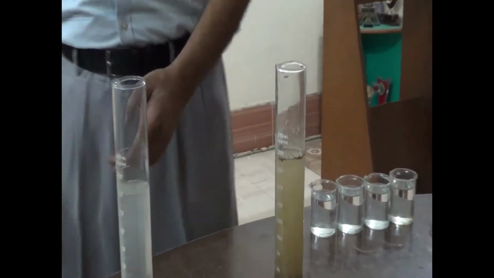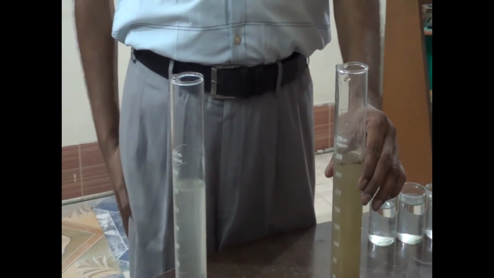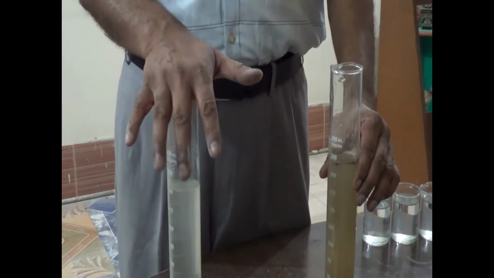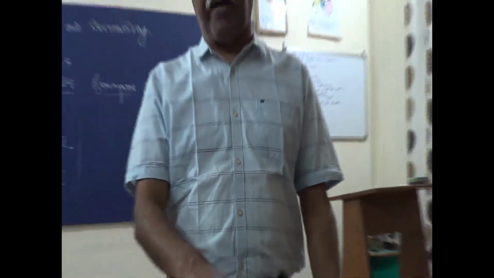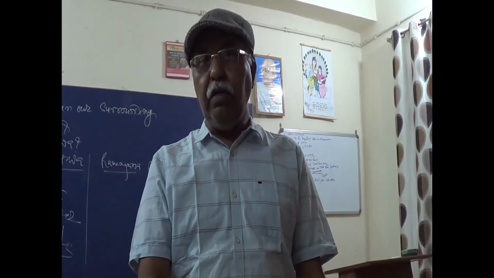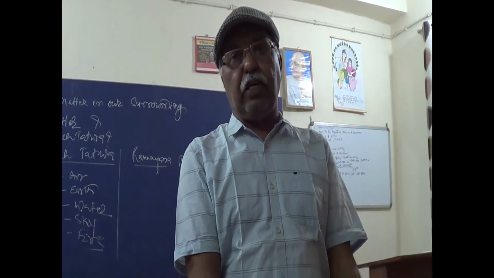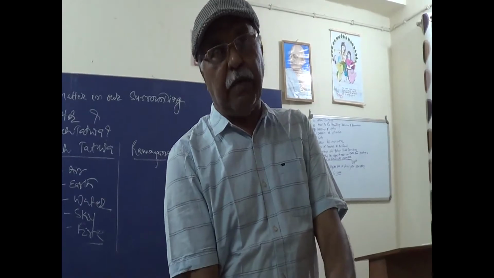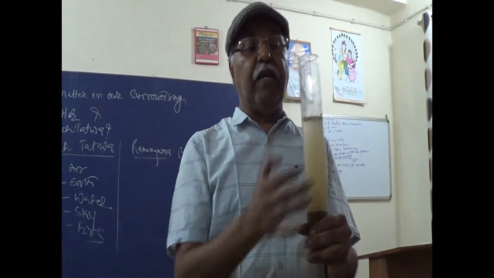Here in this case we have added salt, and here we have added sand. The salt particle was very small and tiny, it dissolved and occupied the space between the water molecules, whereas sand is a macromolecule, a larger particle like a log of wood. It does not occupy the space between them and it remains settled at the bottom, and see, the level has increased.